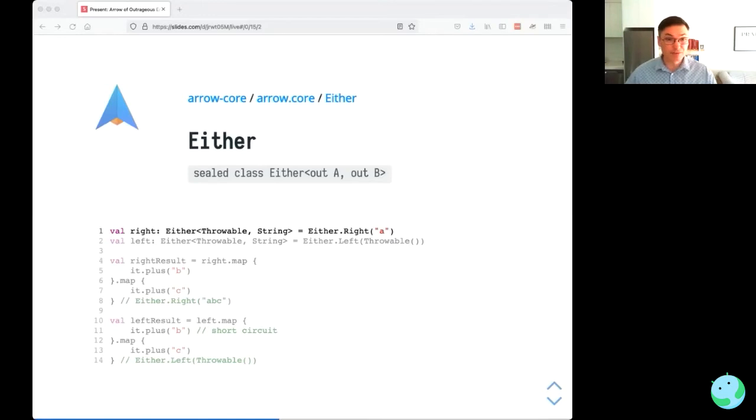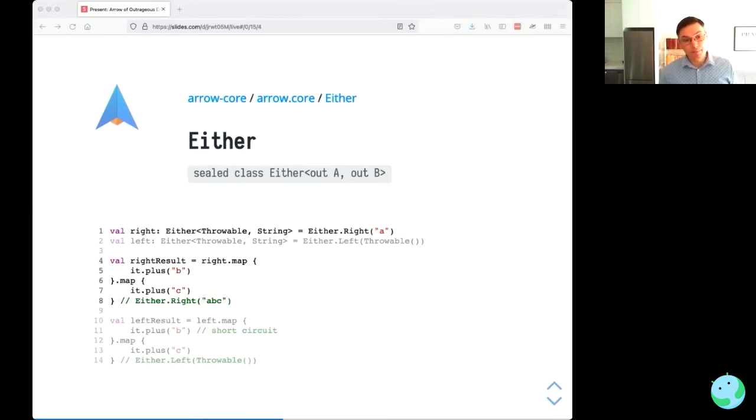And left represents failure and right represents success. So if we look at the code, line 1, we can see we can create an instance of either a throwable or a string with a constructor. And similarly, we can create a left from throwable. Now, if we take that right we created in line 1 and then perform some computations on it using map, so just adding to the string, we end up with either right or value ABC at the end.